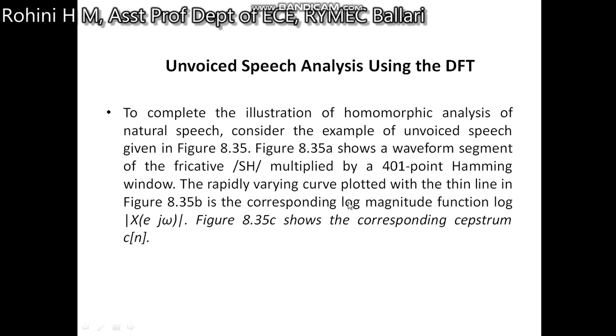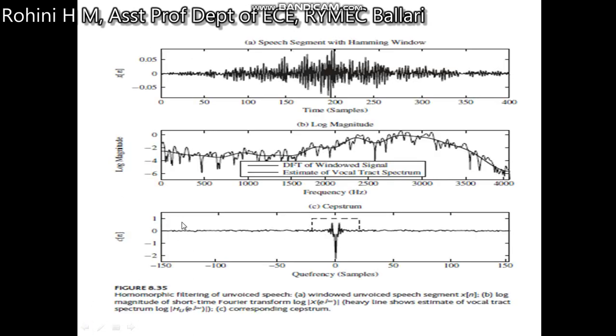The rapidly varying curve plotted with a thin line is the corresponding log magnitude, log of magnitude of X(e^jω), and the figure also shows the corresponding cepstrum c[n]. This is a speech segment with the Hamming window. This is the log magnitude. This is the cepstrum.